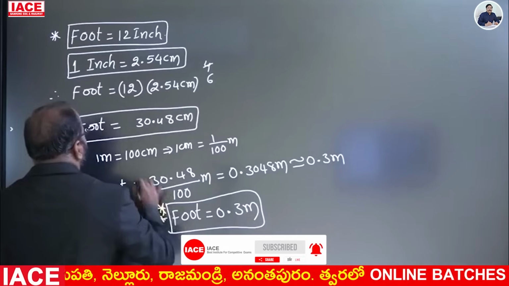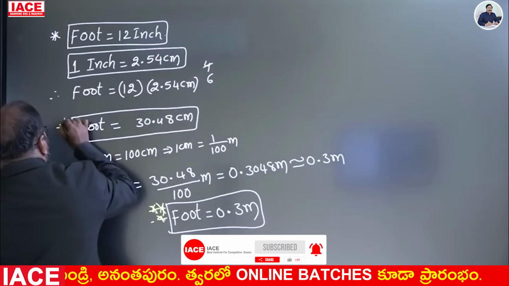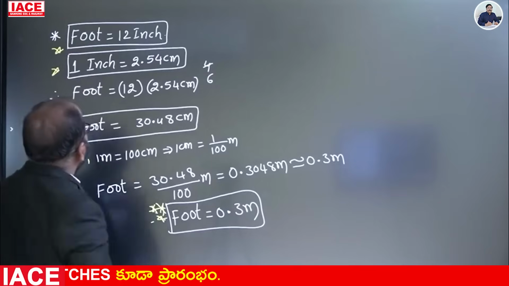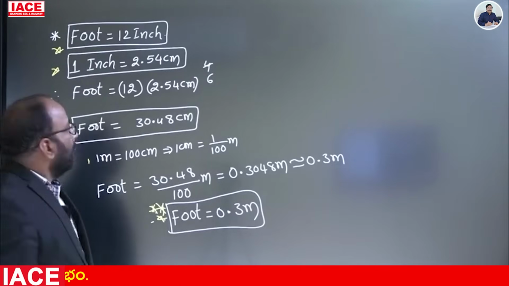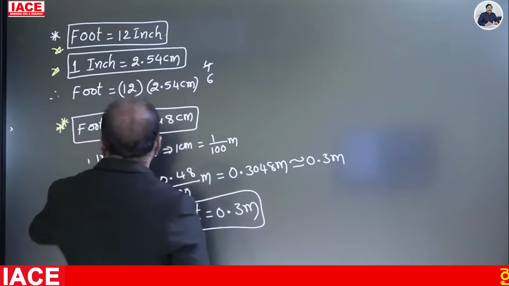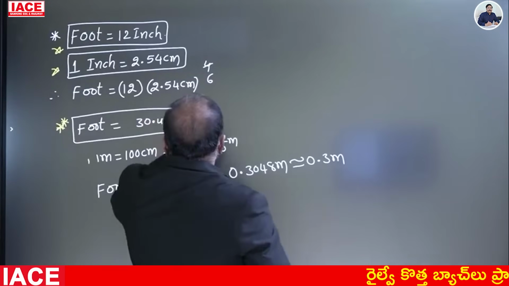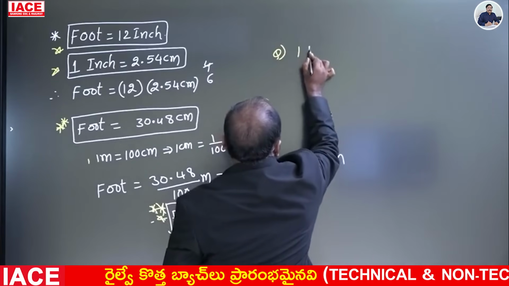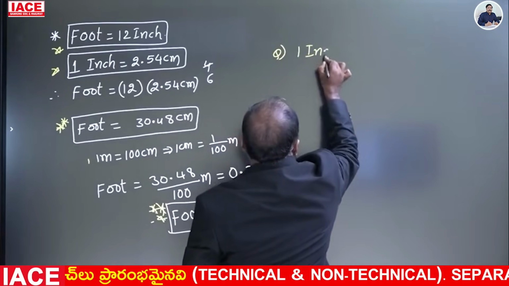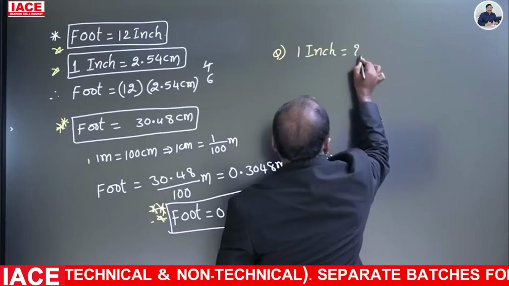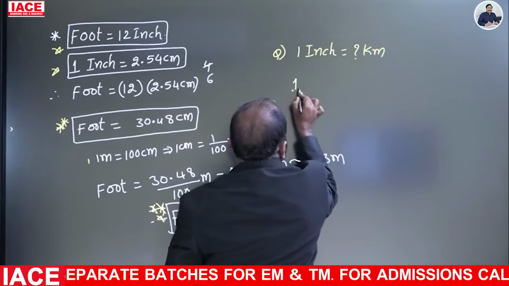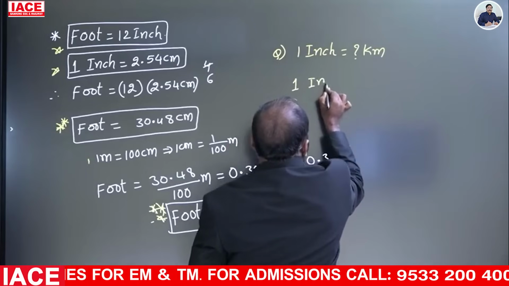0.3 meters, 30.48 centimeters, 1 inch is equal to 2.54 centimeter, 1 foot is equal to 12 inch. Let us see now. From a previous examination question: 1 inch is equal to how many kilometers?